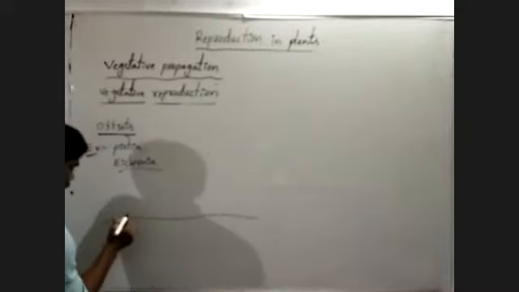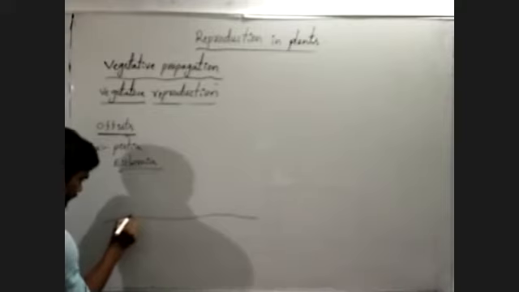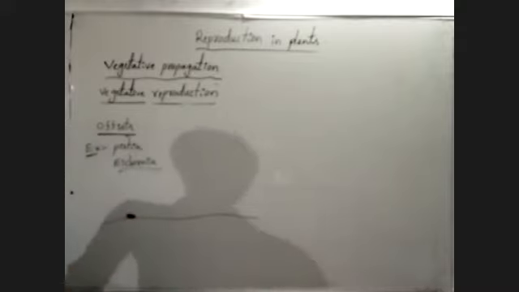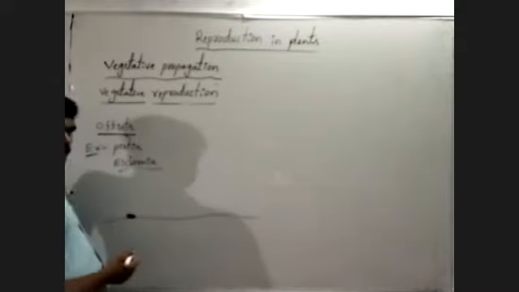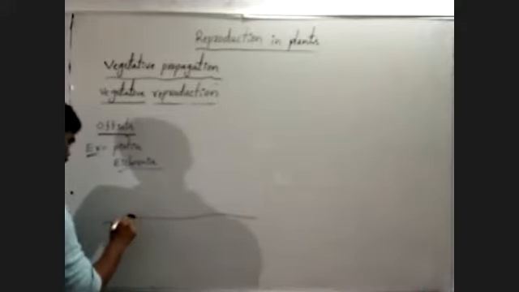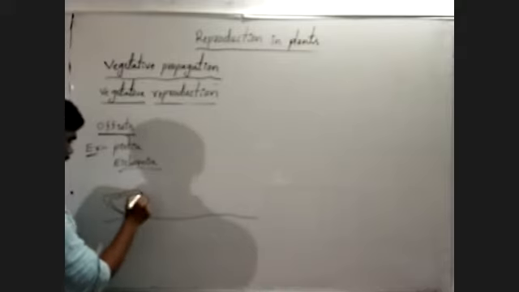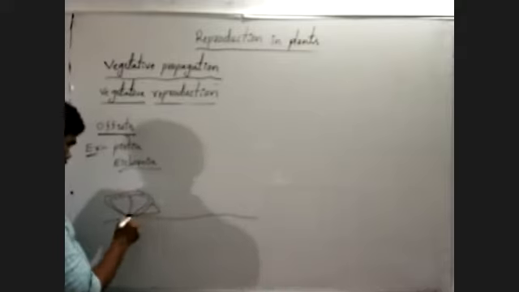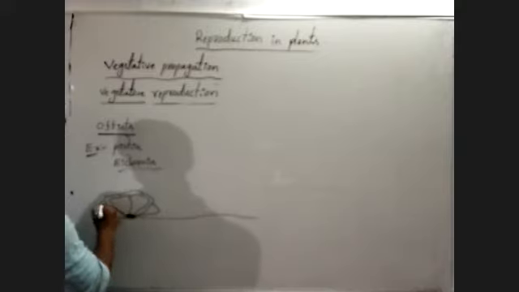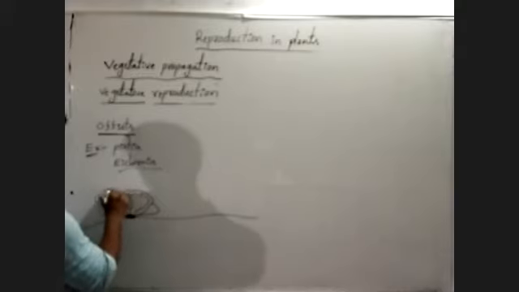In this type of plant, the stem is condensed as a disc-like structure. From this disc-like structure, aerial leaves are developed in rosette manner, like this.